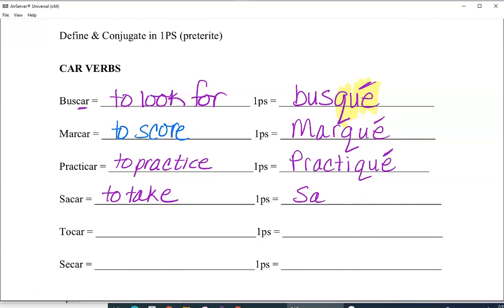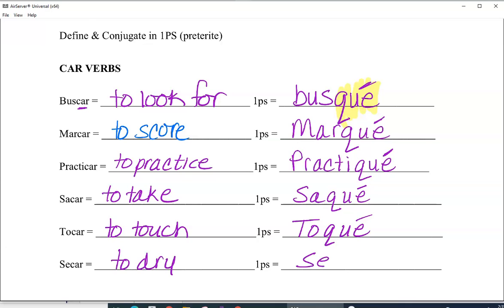S-A, because we're not bringing that C over, instead it changes to Q-U-E, saqué. Tocar, to touch, it can also be to knock or to play an instrument, becomes T-O and then Q-U-E, toqué. I touched, I knocked, I played. Secar, which is to dry, becomes S-E-Q-U-E.